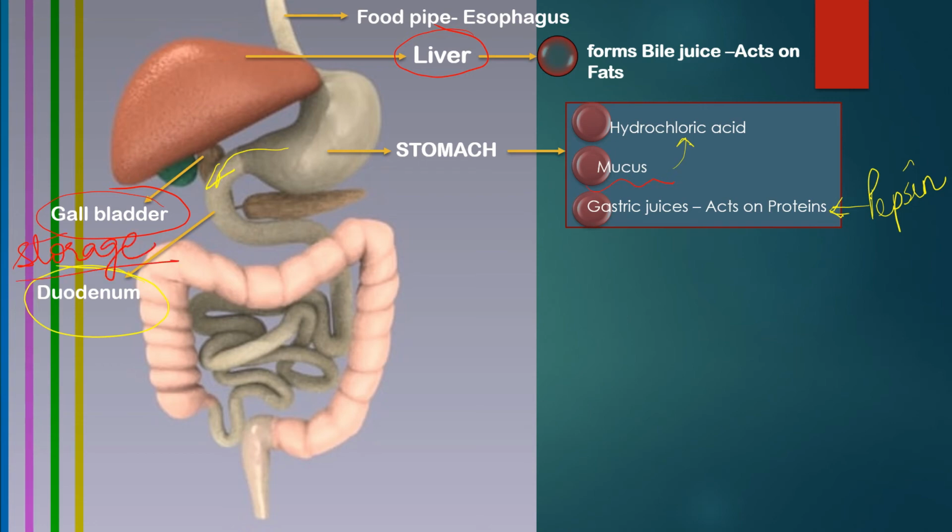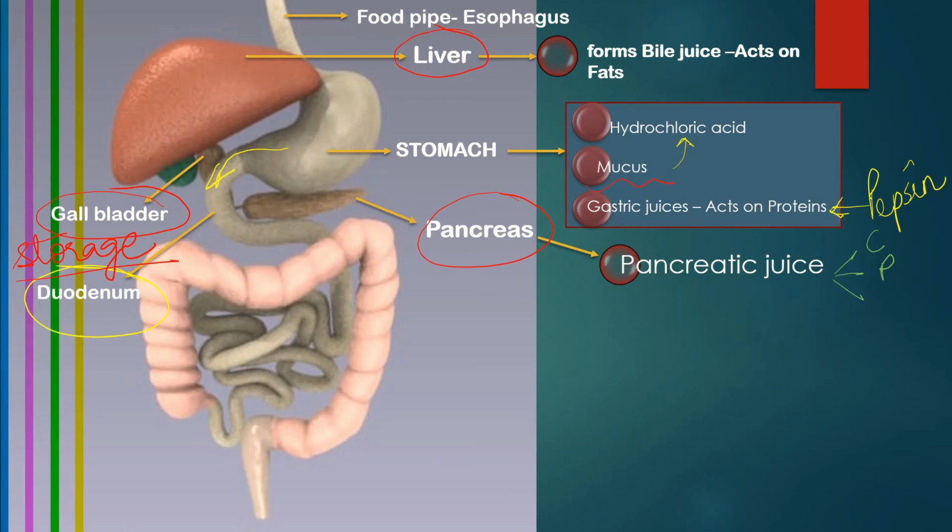And remember this also, that food never enters the liver. It just stays in the small intestinal tube, and the liver with the help of the gallbladder just pours its secretion into this small intestine where the food is present. One more gland becomes active here, that is the pancreas. Pancreas secretes pancreatic juices.